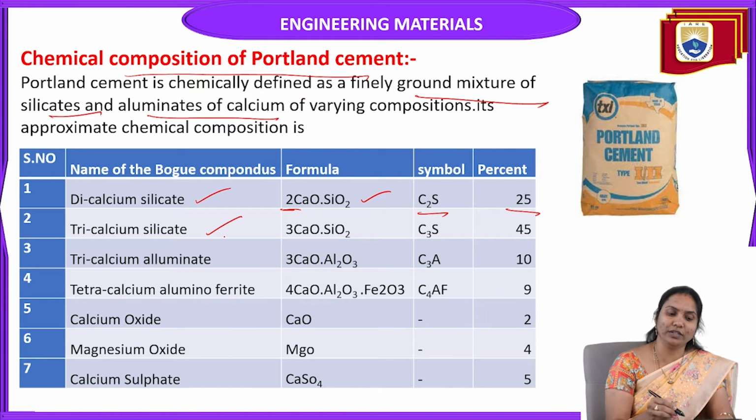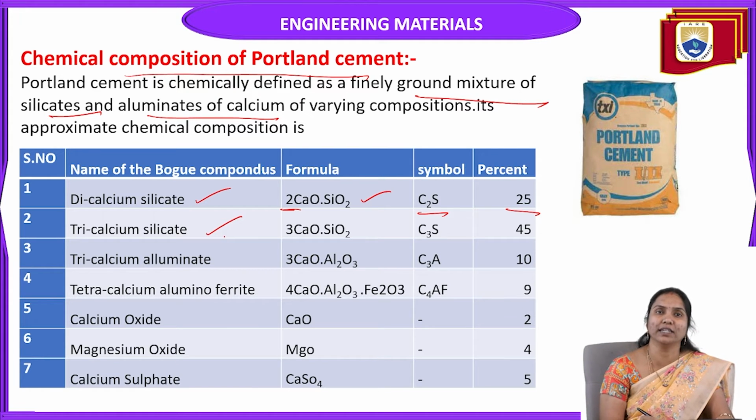The second component is tricalcium silicate. Tri means 3. The chemical formula of tricalcium silicate is 3CaO.SiO2. The symbol is C3S. How much percentage is present in this composition? 45%.